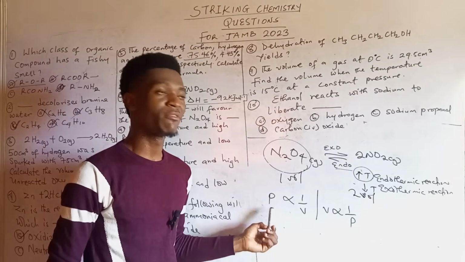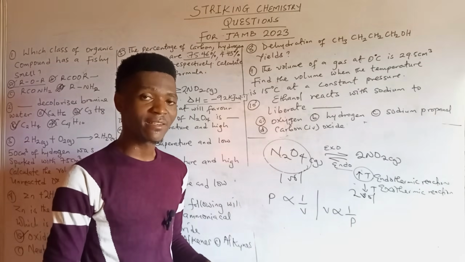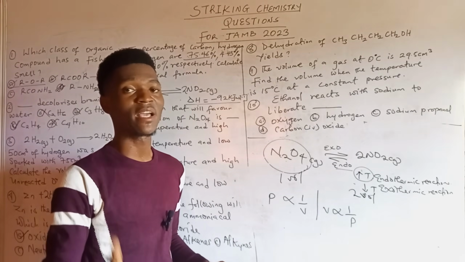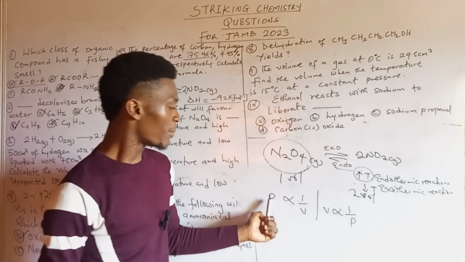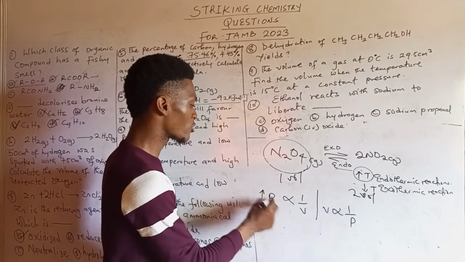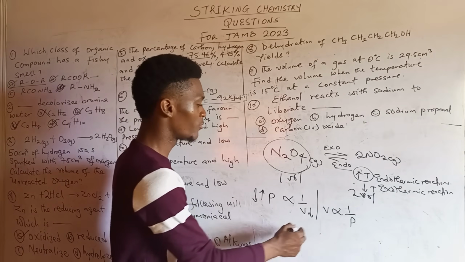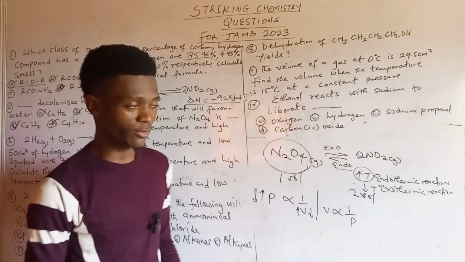An increase in pressure will favor the part of the reaction with the smaller volume, while a decrease in pressure will favor the part of the reaction with the higher volume. Why? Because pressure and volume have an inverse relationship. So an increase in pressure should favor a decrease in volume, while a decrease in pressure should favor an increase in volume. You get the point?